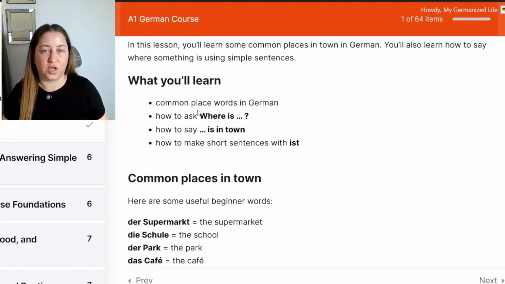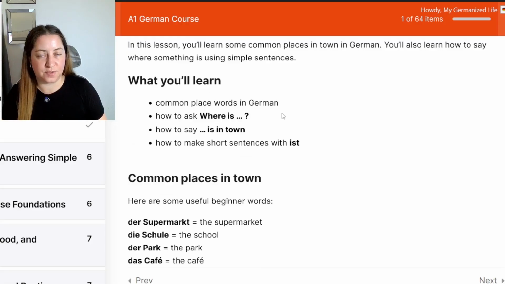We're going to be learning about the names of places in German, and you're going to learn very simple ways to ask for directions and talk about directions. So let's jump into that. We're going to go through common place words in German.